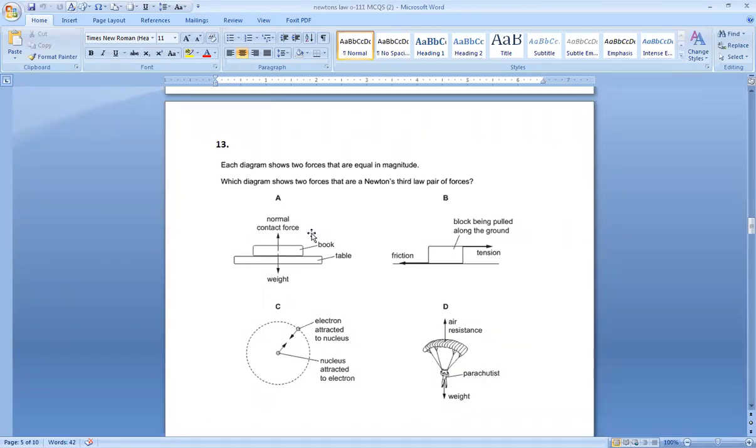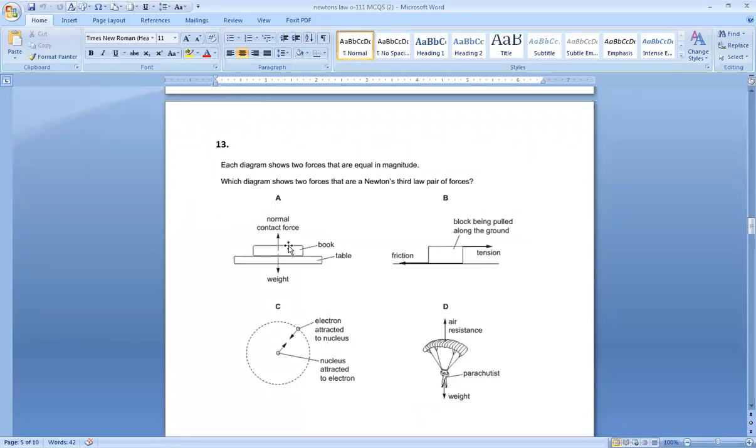If I hit a ball against the wall, the force of the ball acting on the wall is action, and the force of the wall backward on the ball is reaction. So the 2 forces, action and reaction, act on different bodies, and remember, they don't cancel each other. They are equal and opposite, but they don't cancel each other.